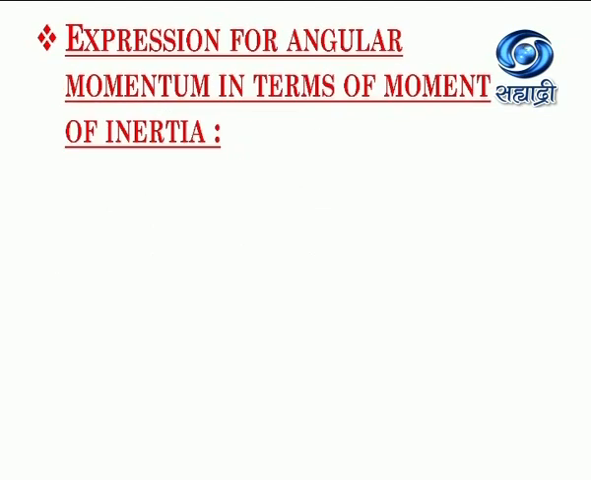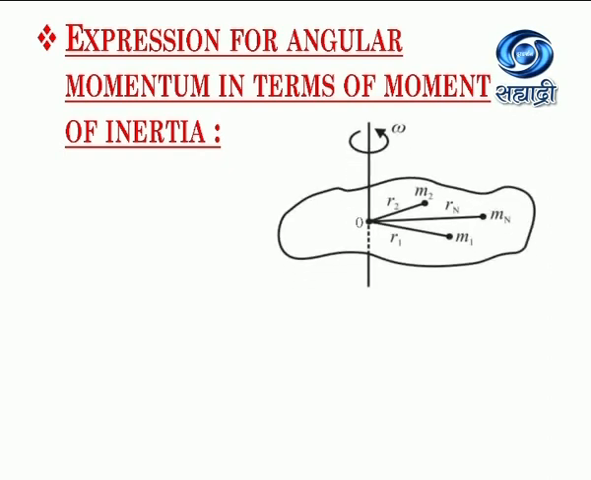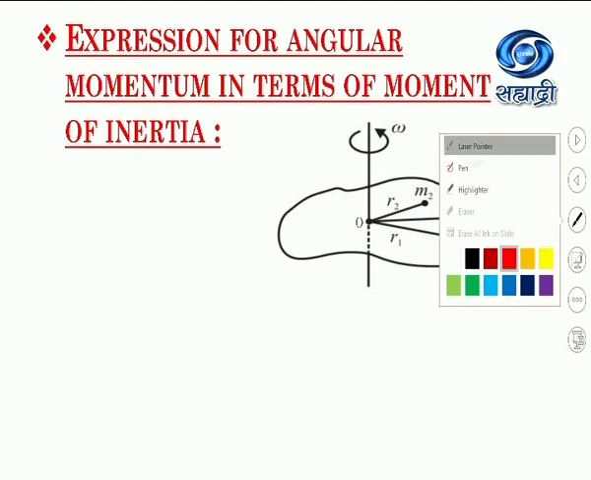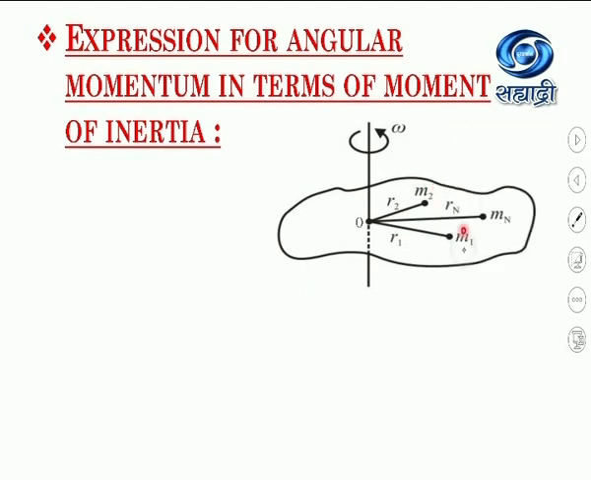Now we will find the expression for angular momentum in terms of the moment of inertia, and we will see how this angular momentum is analogous to linear momentum. Consider a rigid body consisting of a finite number of particles having masses m1, m2 up to mn. These masses are situated at distances r1, r2, up to rn from the axis of rotation.